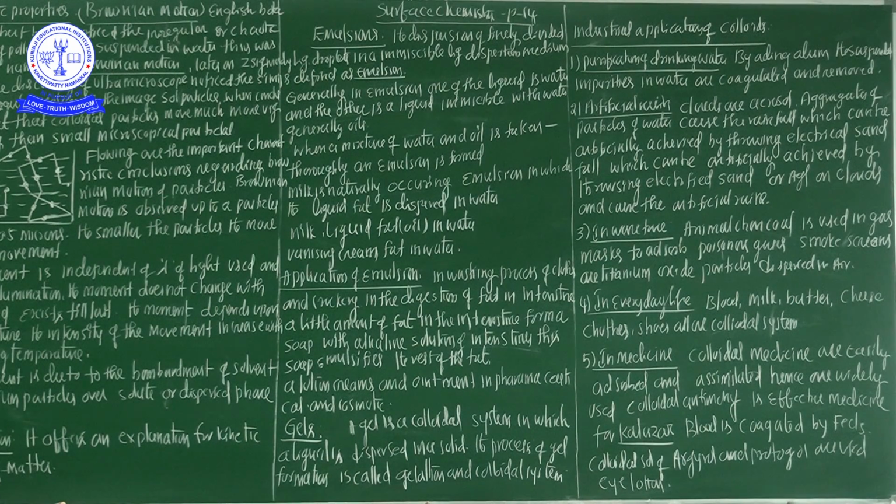Normally in milk some fats are there, and those fats are dispersed in the water. That is why milk, and the mixture of oil and water, are the best examples of emulsions. Milk is liquid fat in water, and vanishing cream is fat in water.